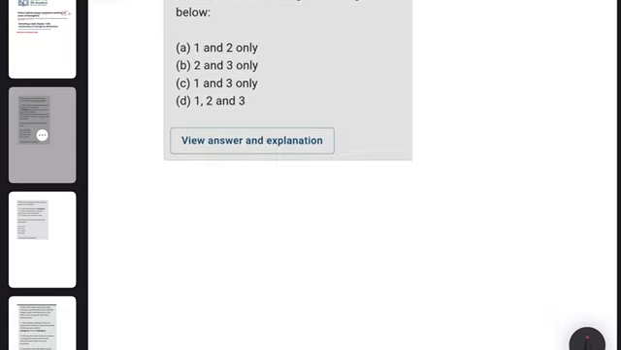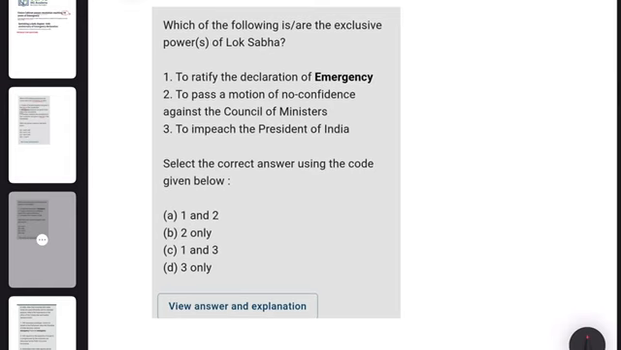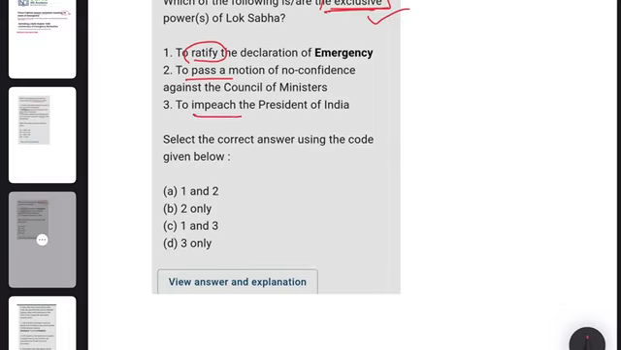And then second question: which of the following is or are exclusive powers of Lok Sabha? Here they are asking exclusive, which means only available to Lok Sabha. 1. To ratify the declaration of emergency. 2. To pass a motion of no confidence against the Council of Ministers. 3. To impeach the President. Select the answers below.